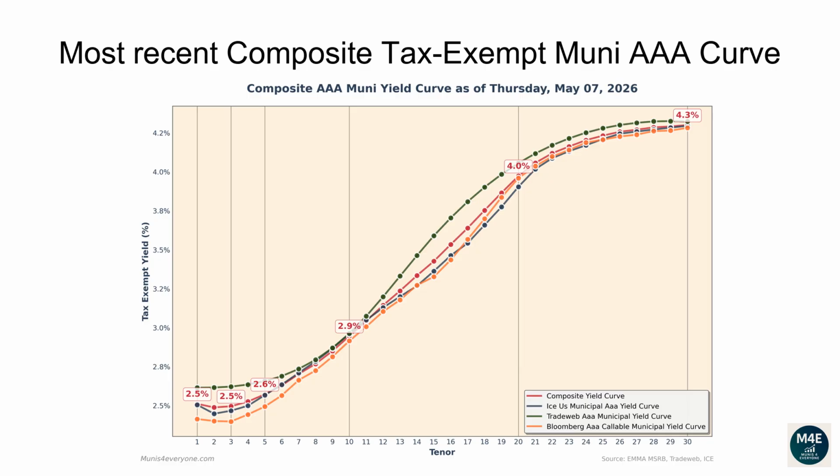The one-year composite tax-exempt yield is 2.51%. The two-year yield is 2.49%. The three-year yield is 2.5%. The 5-year yield is 2.57%. The 10-year yield is 2.95%. The 20-year yield is 3.97%. The 30-year yield is 4.3%.